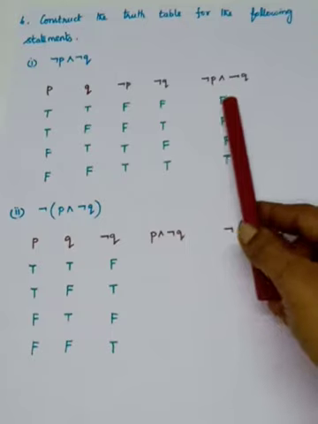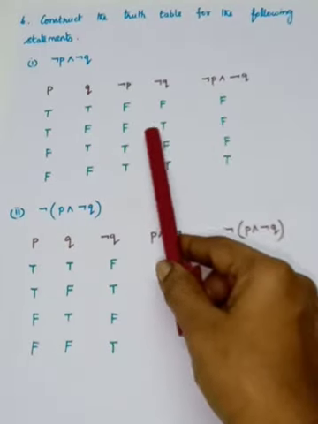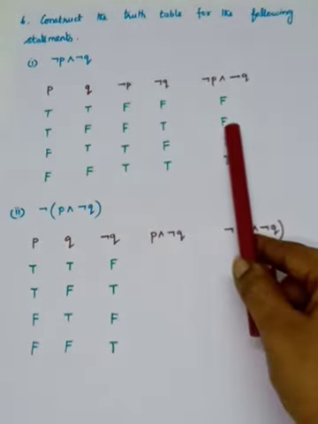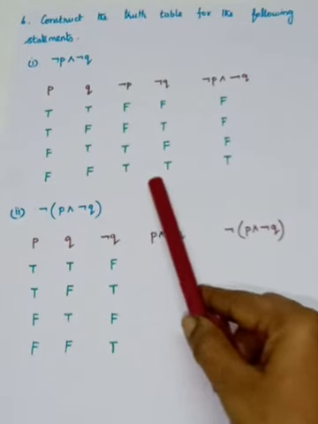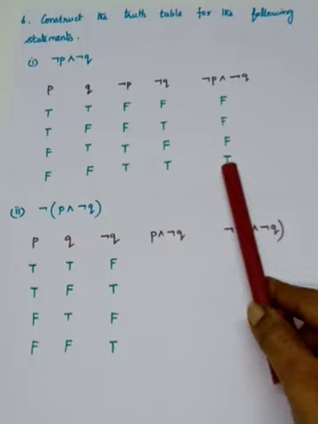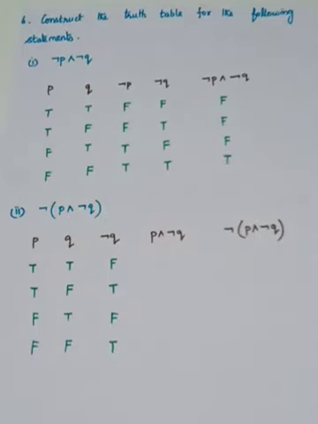So it is false. Here both are not true. One is true, so it is false. Here also one is true, so it is false. So the last one, only both are true, so it is true. So in this way you have to fill the truth table.